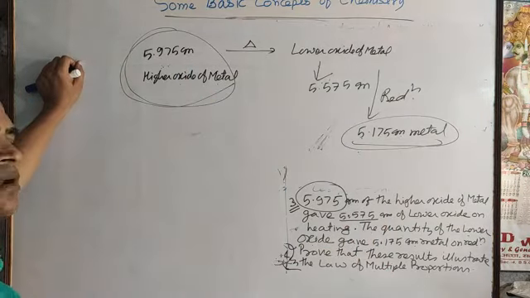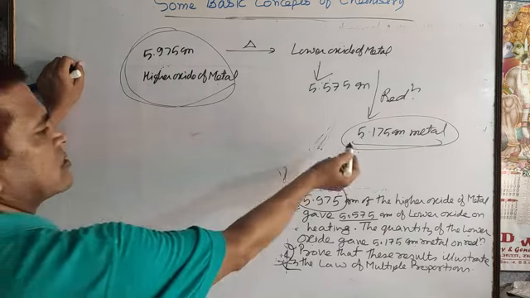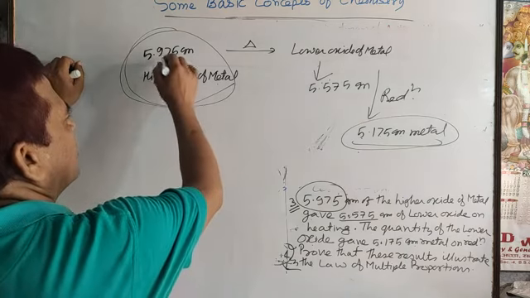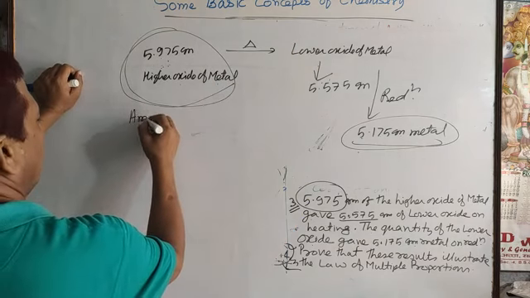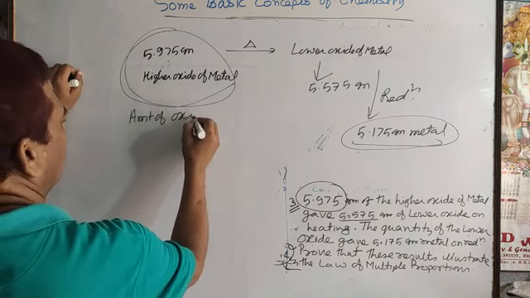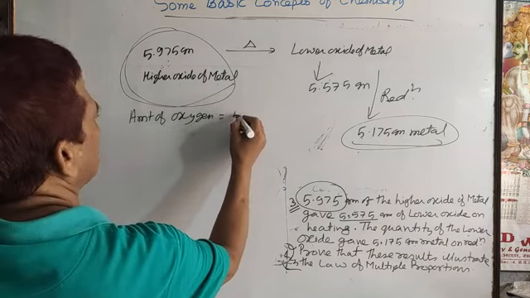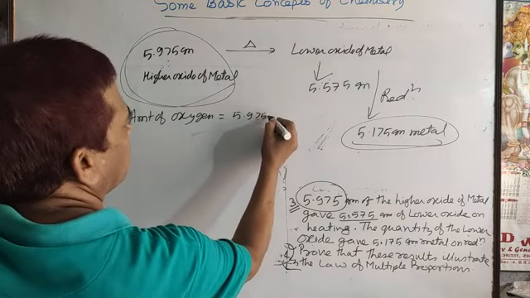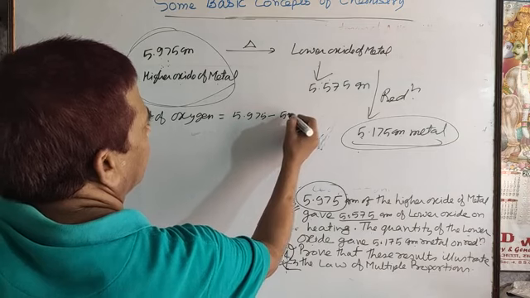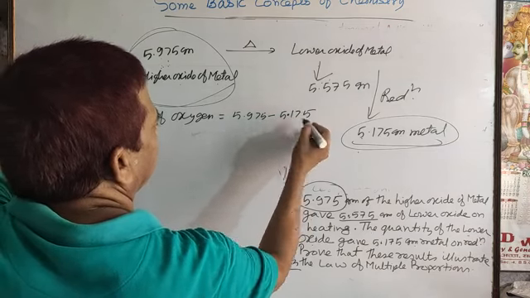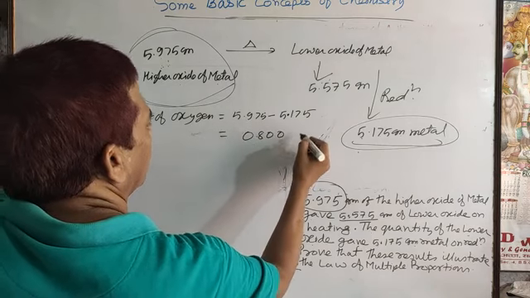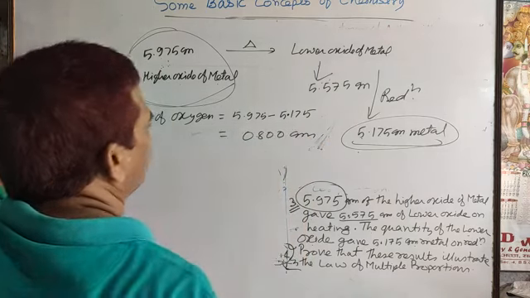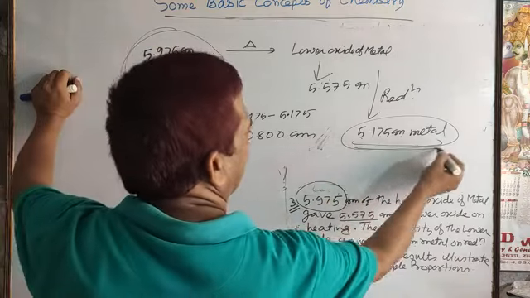When this is subtracted, the remaining weight is the amount of oxygen. So the amount of oxygen is 5.975 minus 5.175, which is 0.800 gram.